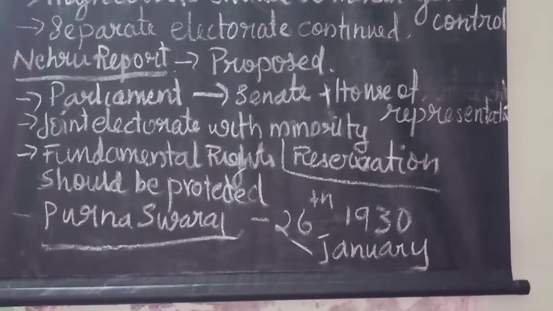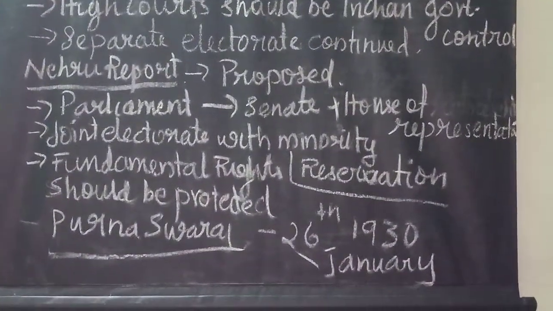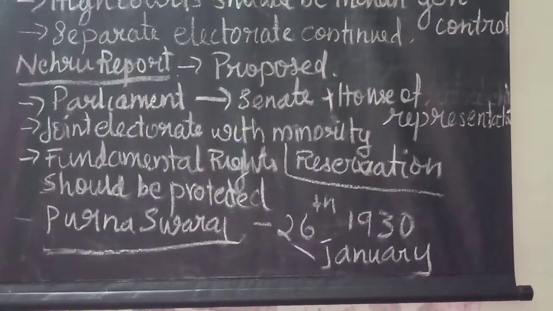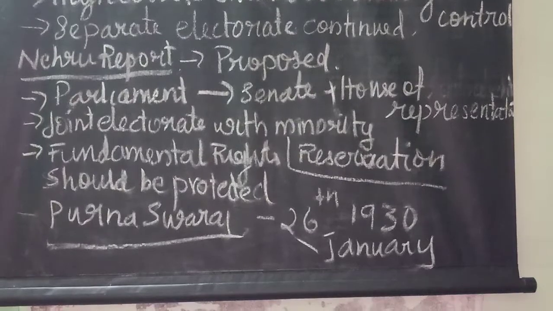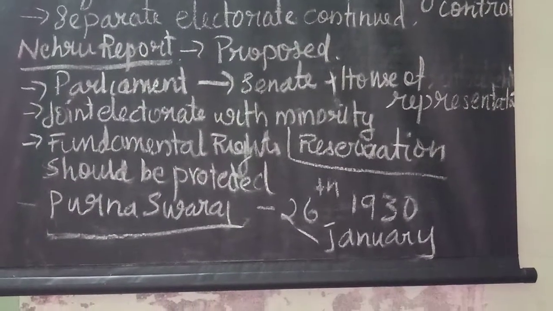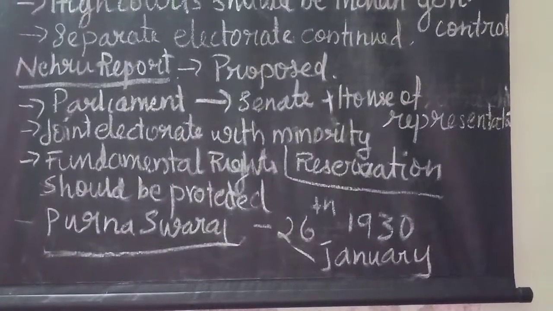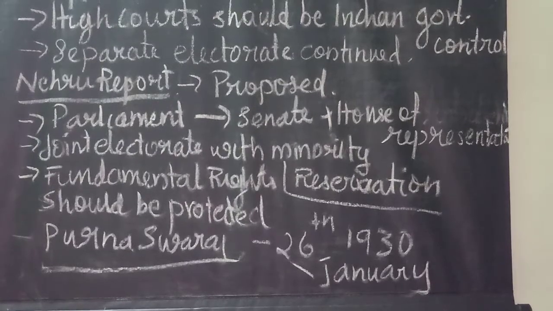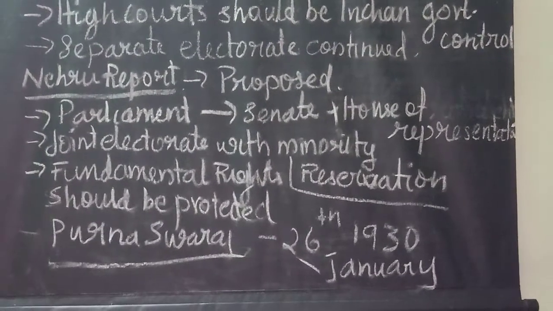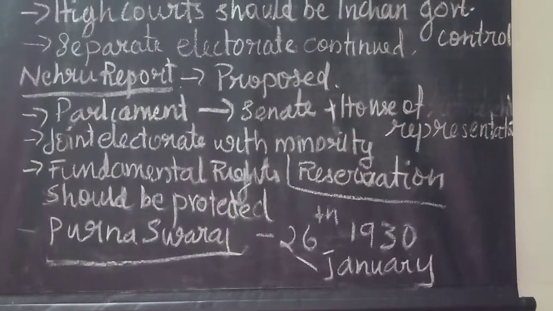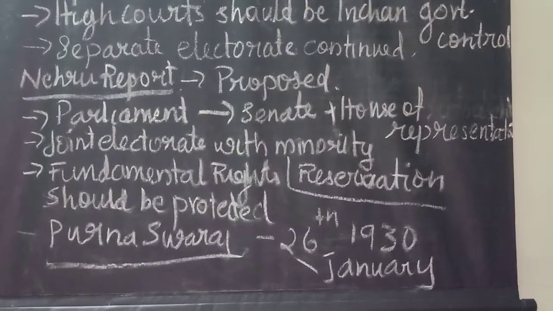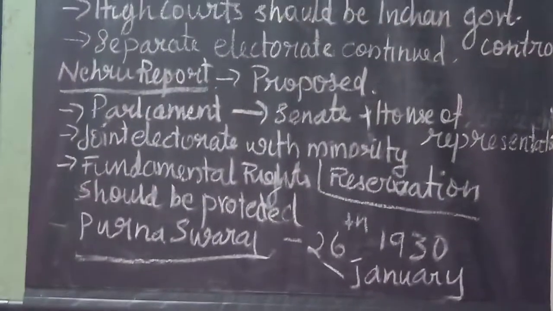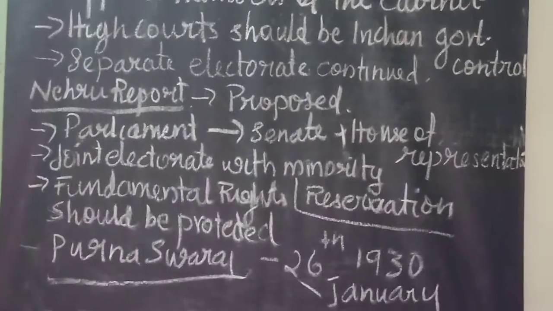Liberal people, assertive nationalists, Hindu Mahasabha leaders, Muslim League, depressed classes, all people came together, and Motilal Nehru was made the chairman of this committee, and Tej Bahadur Sapru and N.C. Kelkar were his principal associate members. And they prepared a report and submitted that all party conference report. That report is called the Nehru report, because Motilal Nehru was the chairman of that committee.